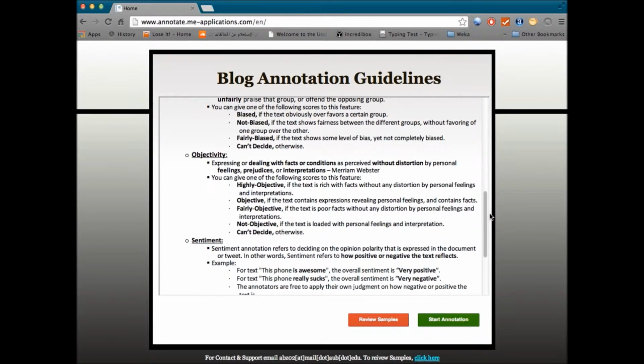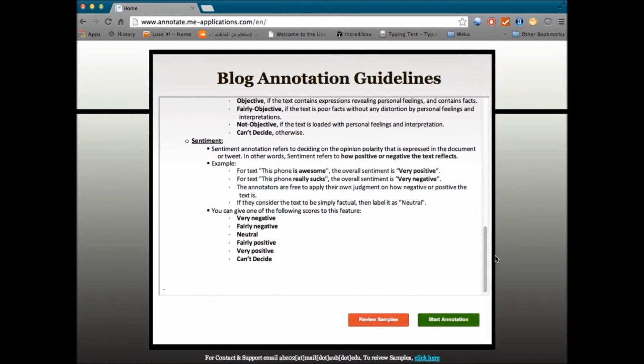Okay, so objectivity. Objectivity is expressing or dealing with facts or conditions as perceived without distortion by feelings or prejudices or interpretations. So highly objective is basically a guy just stating facts. Not objective is it's mushy feelings all around.